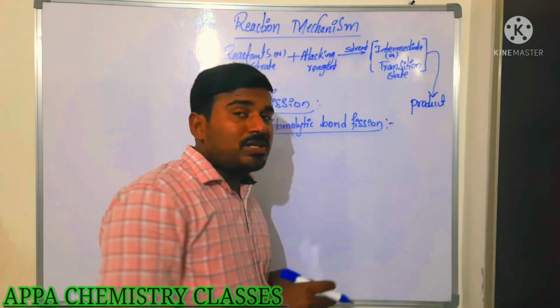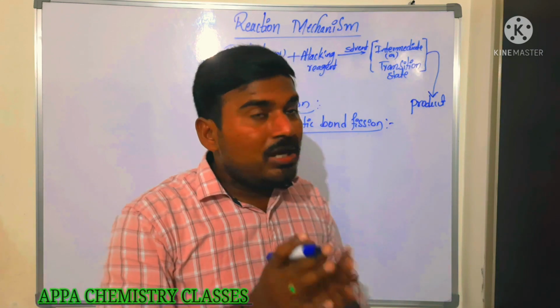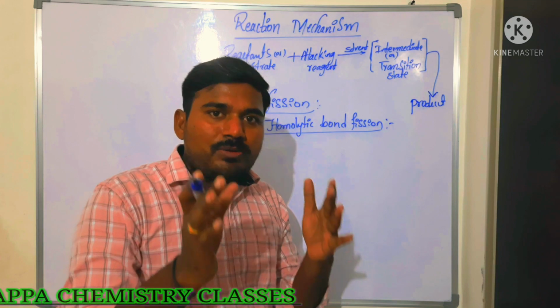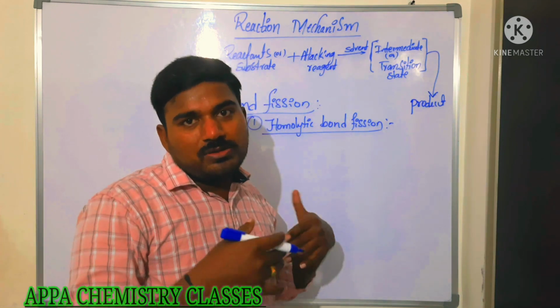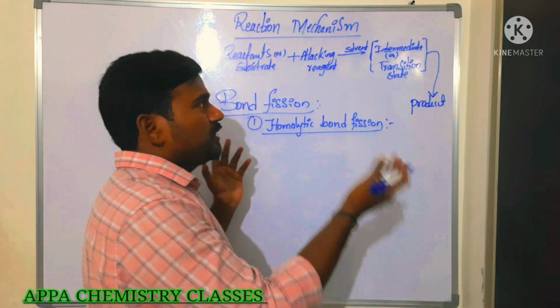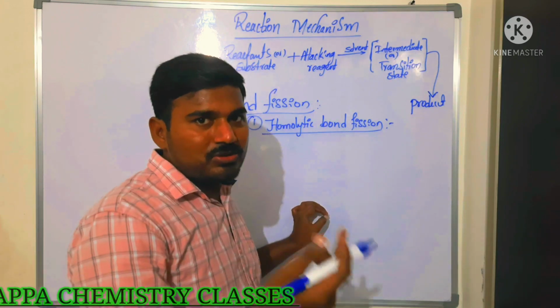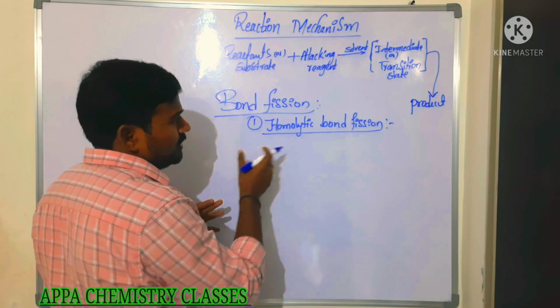So homolytic bond fission means the symmetrical breakage of the covalent bond which is present in the substrate. First, whatever existing bonds are there, those bonds should break. After that only the attacking of reagent takes place. After that, the displacement of electrons takes place from one atom to another atom. So first, which type of cleavage is taking place?